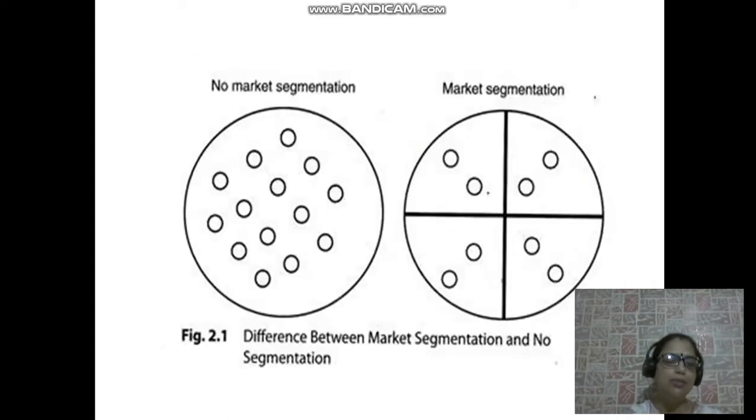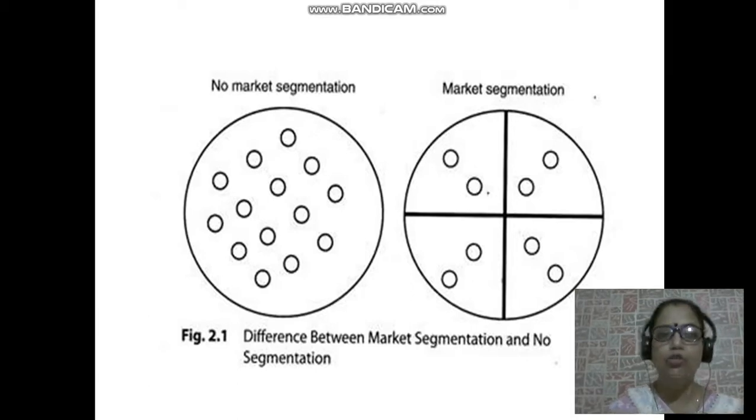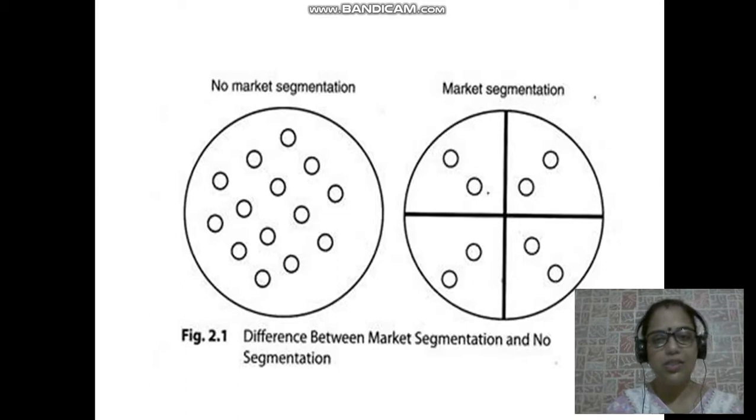So with this diagram I'm showing you, when I don't segment, I have to cater to a huge market. Out of these balls that you see, maybe one or two may buy my product because I wanted to target everyone. But when I'm segmenting and preparing a segmentation, you'll observe that for each segment I have a different strategy, so I can attain 100% of consumption here.